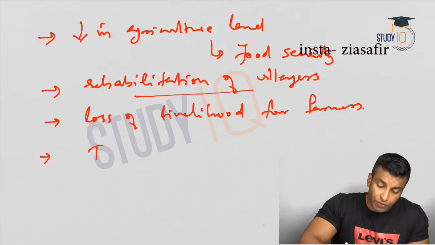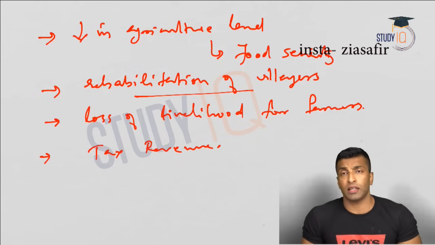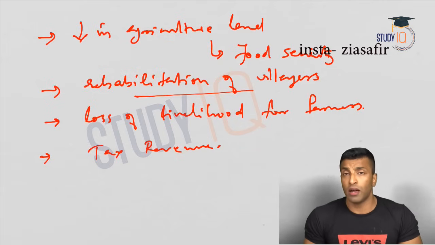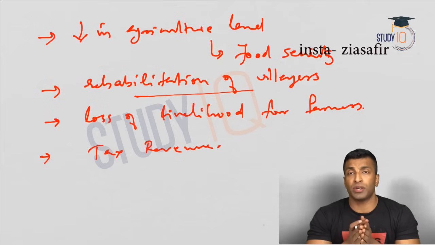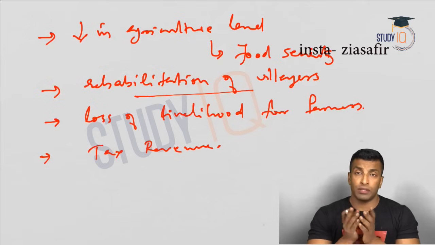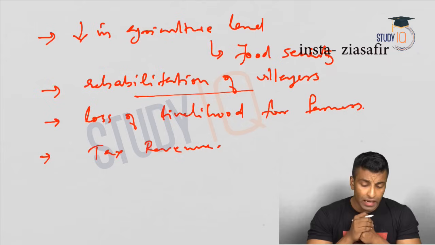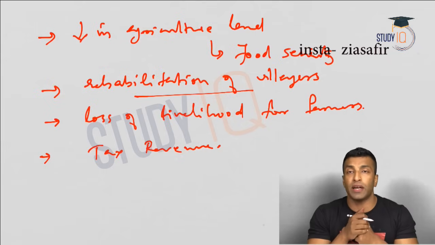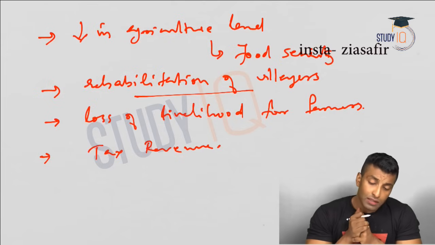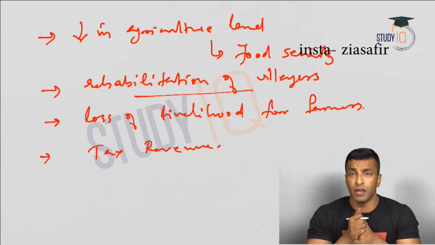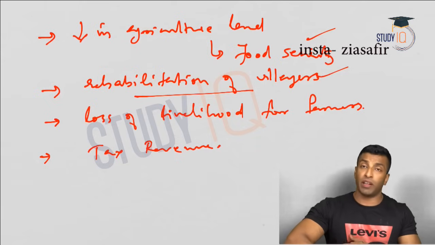One more point, there is a loss of tax revenue. This is something we have written for the purpose of writing one more extra point. Otherwise we are sacrificing this tax revenue because we have discussed a lot of positives, right? Investment is increased, employment generation is there, and exports have been increased, which means forex is coming. All those were positives. For that we are sacrificing this tax revenue, but just for the sake of writing a disadvantage or an issue, we are writing this point. I hope that is clear for all of you. In case you get a critically analyzed question, you need to be in a position to write a few points. That's why we have written this point, and you can elaborate these 2 points in a better way.